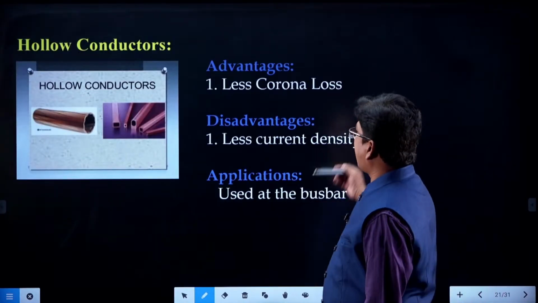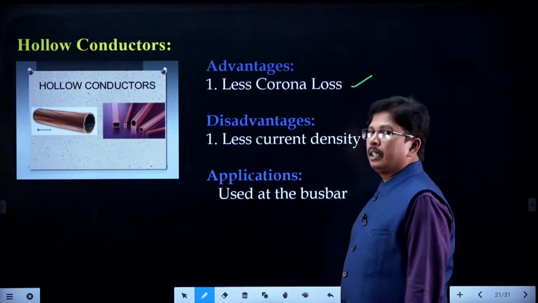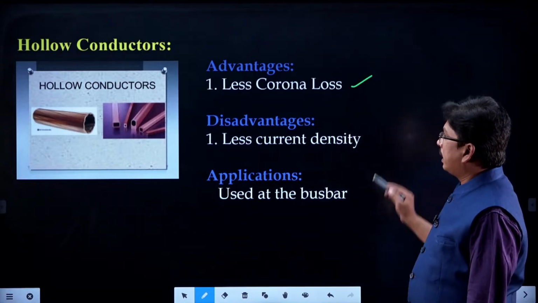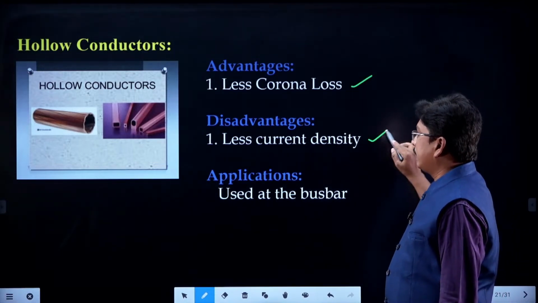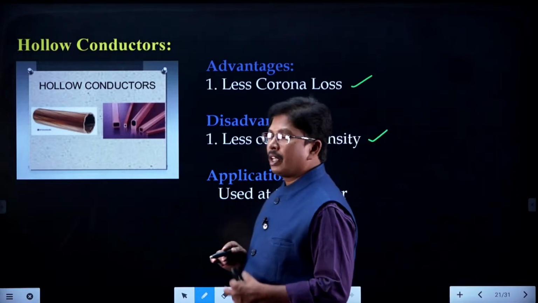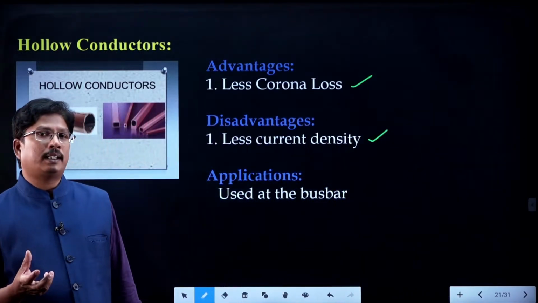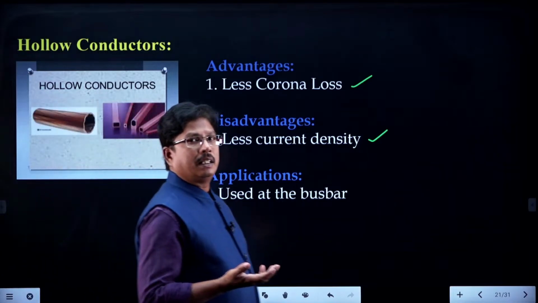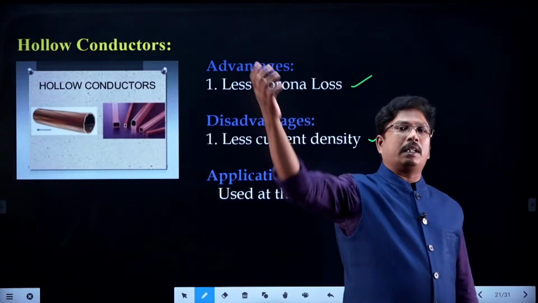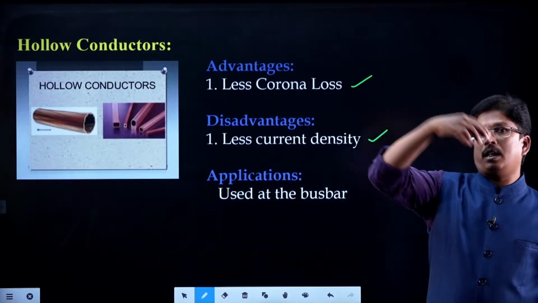So, hollow conductors are having very less corona power loss, that is why to reduce corona we are going to use them. The disadvantage of this one, they are having very less current density. Because of this less current density, we never prefer the hollow conductors for power transmission, right. So, with less amount of current, you cannot transfer total load.